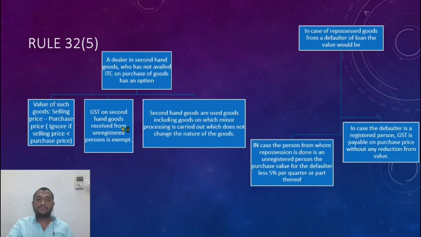All right. Now, in case of a defaulter, if that guy is an unregistered person, what is the value that I take? The purchase price for him minus 5% per quarter or part thereof. In case the defaulter is a registered person, what is the price at which he purchased? That is the price I take as my purchase price.